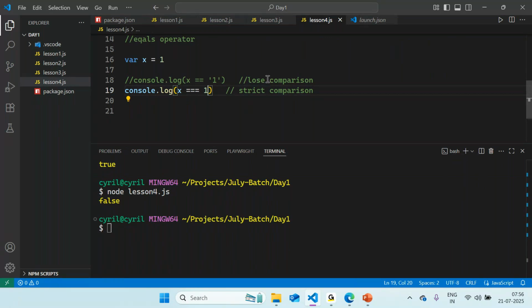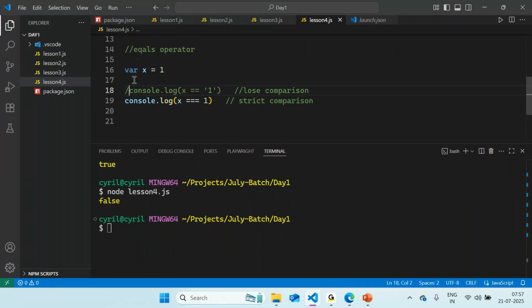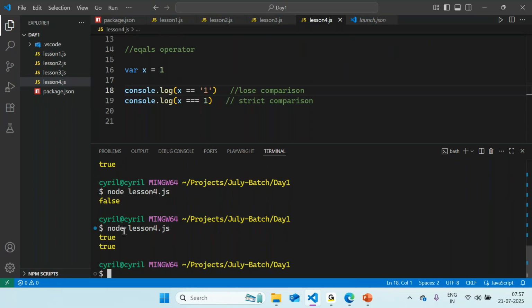So, try the first one. The answer is true, right? The console.log with loose comparison will be true. So why will it be true? It's checking not the type, but just the string character, just verifying the value of what is getting stored in the variable x, correct? So you're right, it will return true.